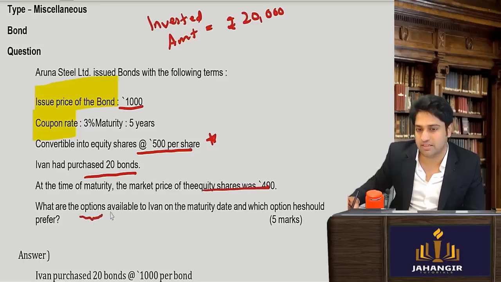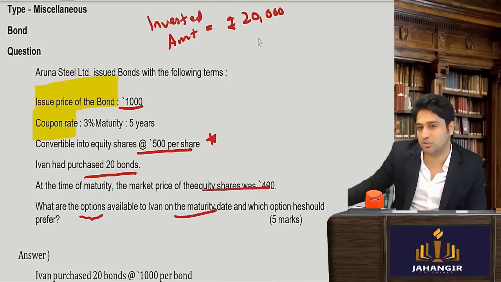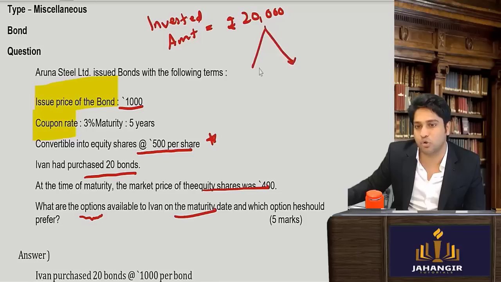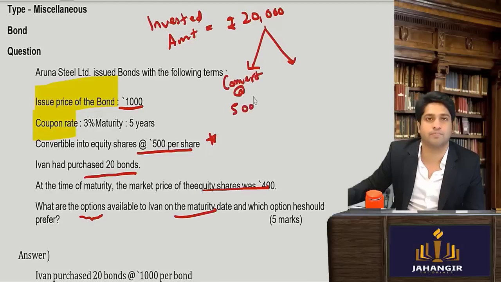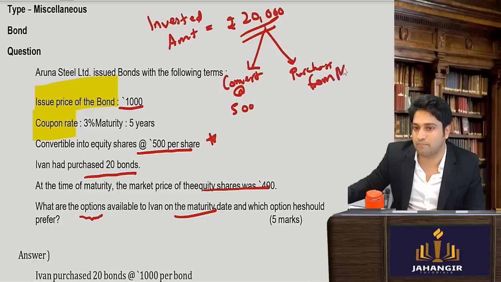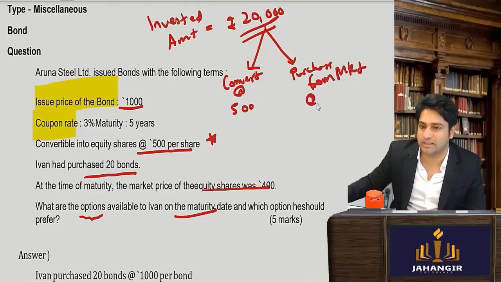What options are available on maturity? On maturity, when he gets this 20,000 rupees back, he will have two options. Either he can convert it at the rate of 500, or he can take the money, tell the company I don't want equity shares, give me the money, and purchase from the market at the rate of 400.